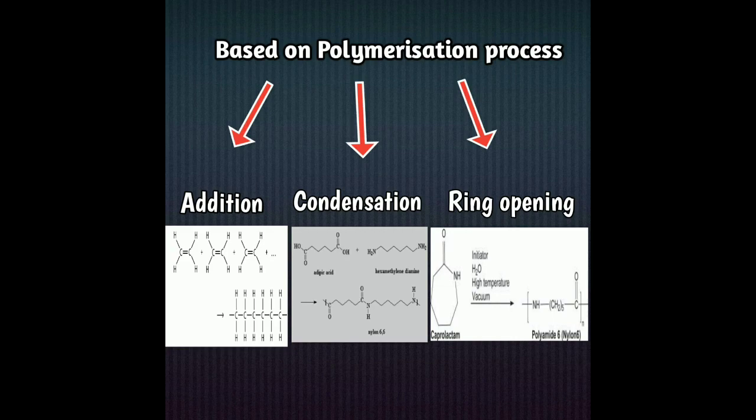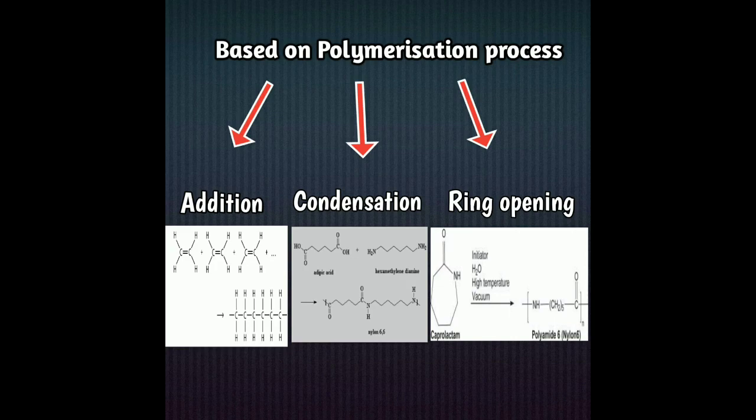Based on polymerization process, that is how the polymers are made, the polymers can be addition polymers, condensation polymers, and ring opening polymers. In addition polymers, the monomers are alkene and the polymers are formed by addition reaction. The addition polymer contains all the atoms of the monomer. There is no loss of the atom during the polymerization process.